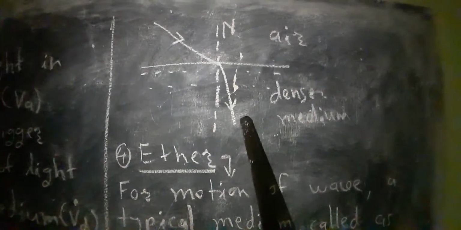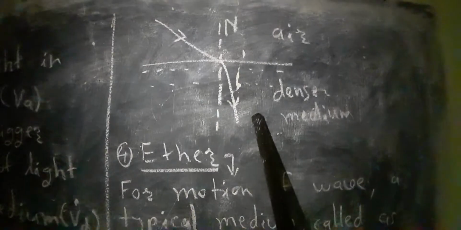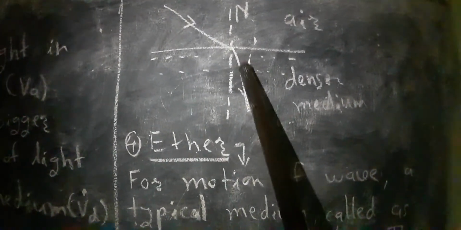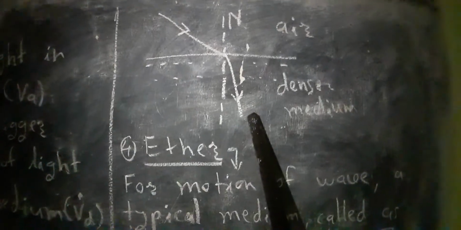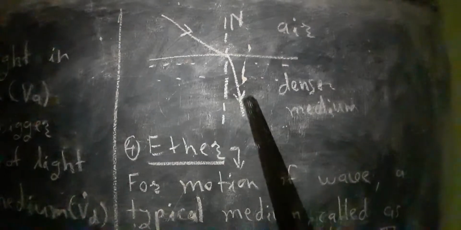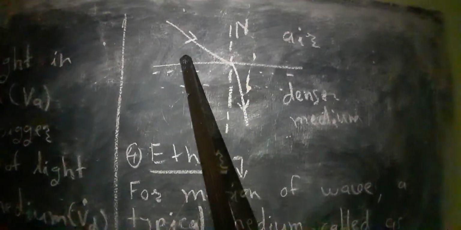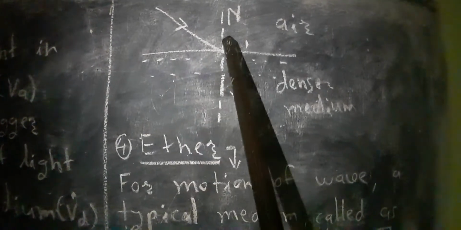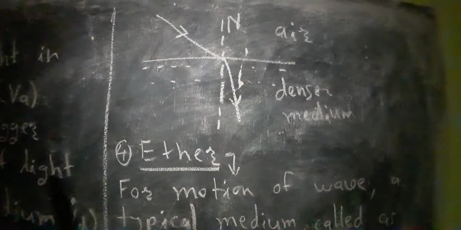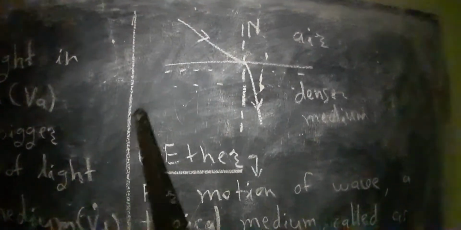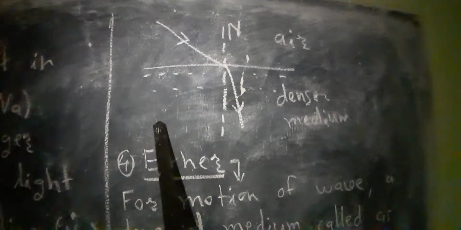So what is the condition? When Va is bigger than Vd, at that time the refracted ray of light bends towards the normal. On the other hand, suppose rays are traveling from denser medium and entering into the air medium, at that typical time, exactly the opposite thing happens. That means the refracted ray bends away from the normal. So this concept was done by scientist Huygens.